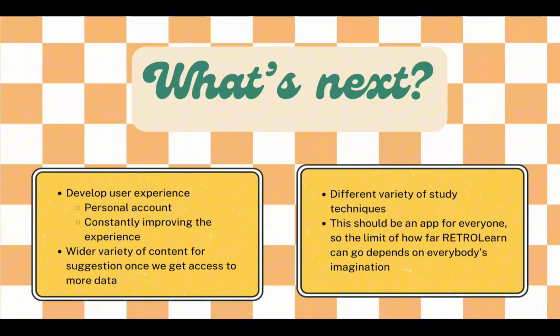So the more users, the better it will become. We can offer a wider variety of content for suggestions once we get access to more data, once again with permission from our users. There will be a different variety of study techniques, not just the infamous Pomodoro technique, but also methods to combat the forgetting curve, for instance.